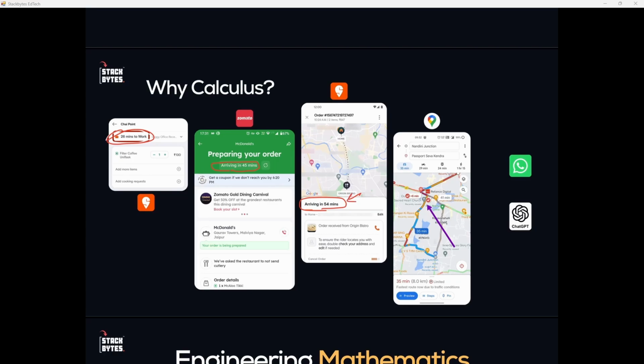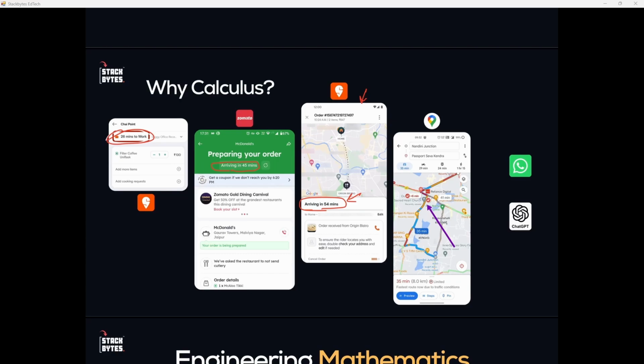This particular time changes in real time, right, in the application. And that number keeps updating as the delivery partner moves. It is constantly recalculating based on the speed of the driver, based on traffic, based on distance remaining. So that is a rate of change problem. And whenever there's a rate of change problem, we use calculus. And that's what Swiggy, Zomato, and these applications are doing, right?